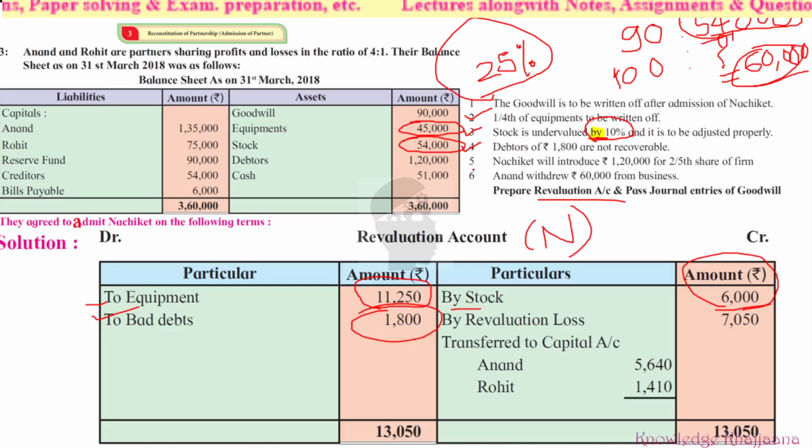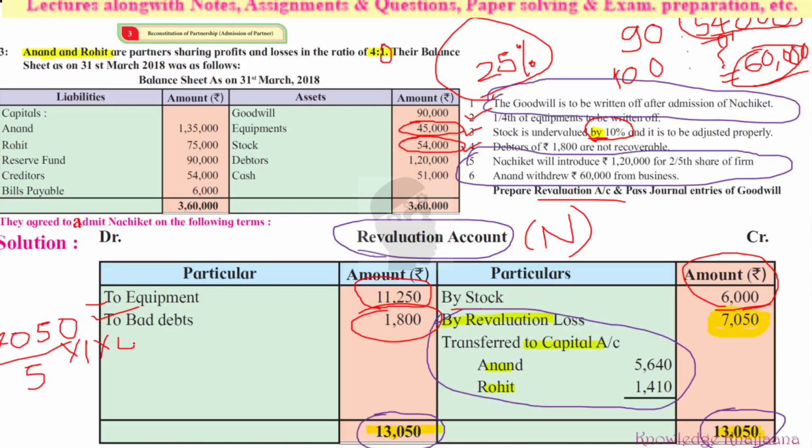7,050. 5 parts should be done. One part of profit should be given to Rohit, and four parts of profit should be given to Anand. Okay, so one part of loss, that is rupees 1,410, should be transferred to Rohit's capital account, and rupees 5,640 should be transferred to Anand's capital account.